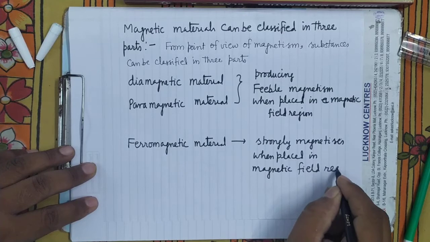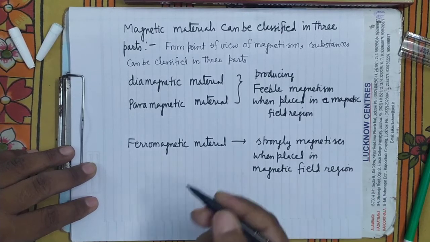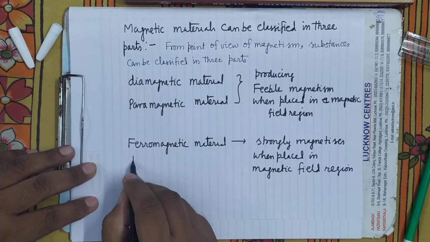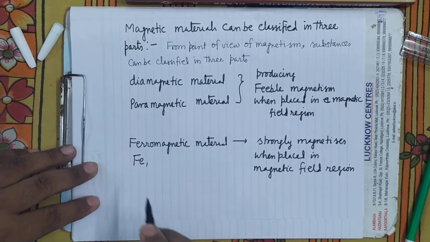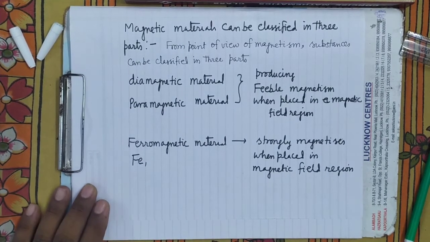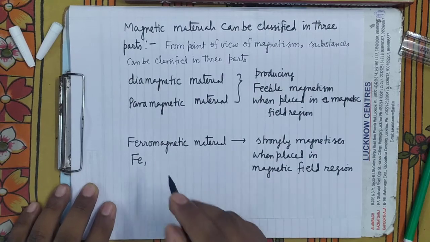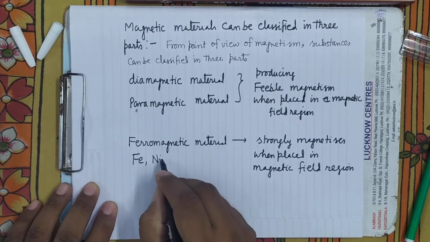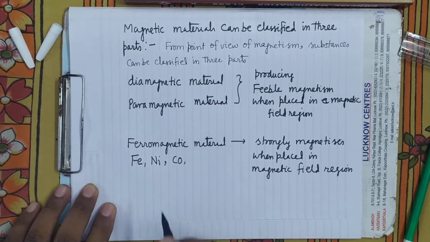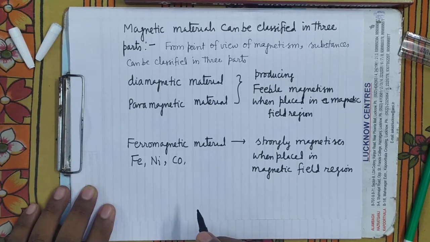You can see here what are the ferromagnetic materials, some examples. So you remember this because this is of very great utility, that is iron, nickel, cobalt. These are the ferromagnetic material. It is clear.